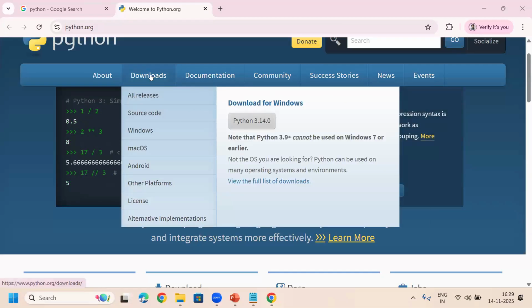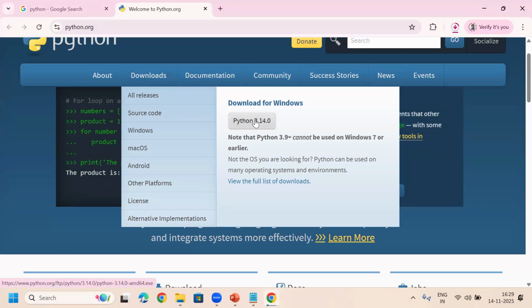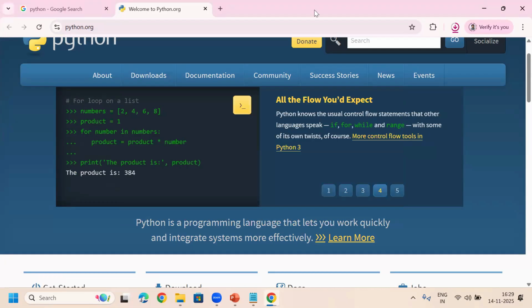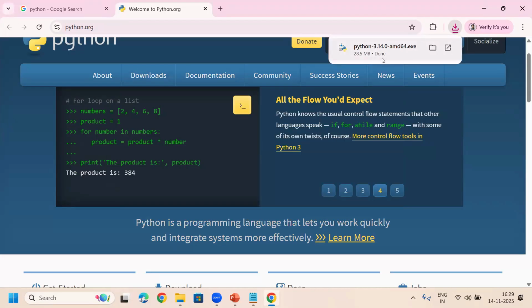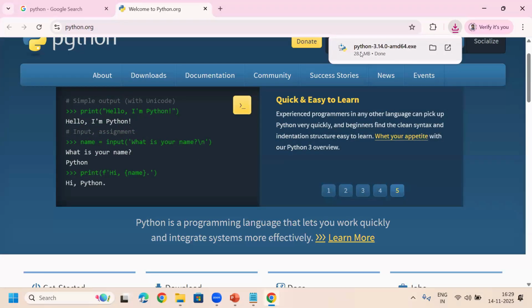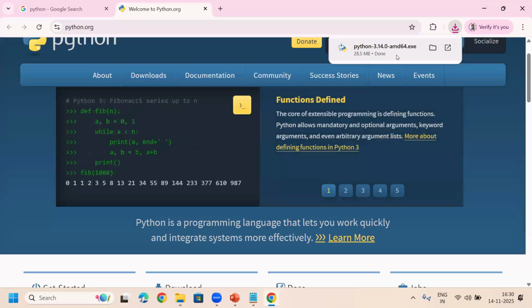First of all, you can click on Downloads. Suppose you want to download Python 3.14, you can click on this. See, once I click here, it automatically starts downloading. See, it's done, 28.5 MB. Can you observe at the right top corner? Are you able to see? 3.14.0 is downloaded in my system within seconds.